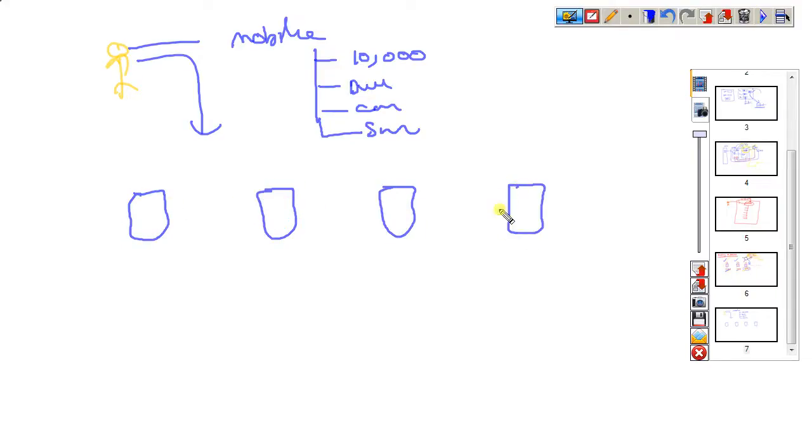This one is only 4,000, but this is a China mobile, and the same features are available. And this is a Samsung, 10,000 rupees, same features are available. And this is some other at 15,000, same. And this is an iPhone, 70,000 or 60,000, same features are available.